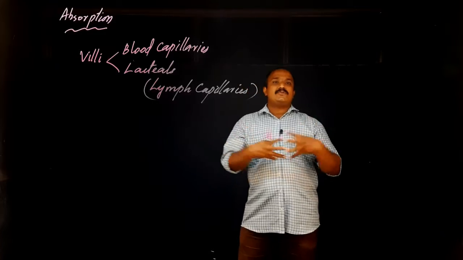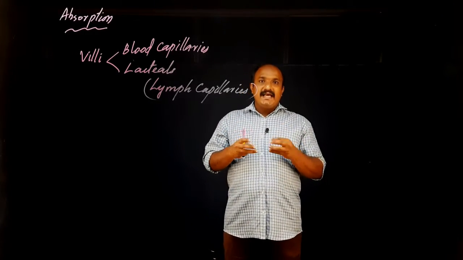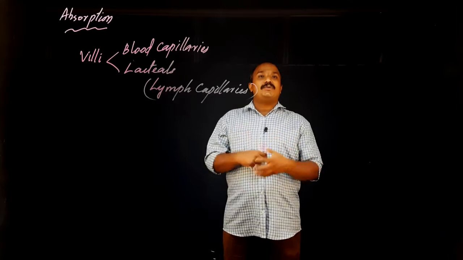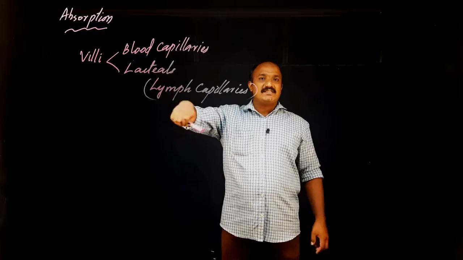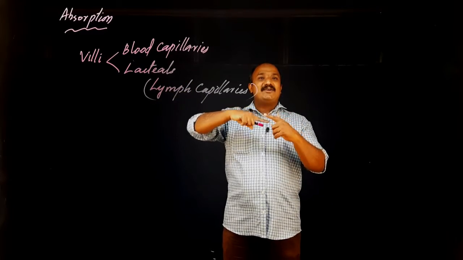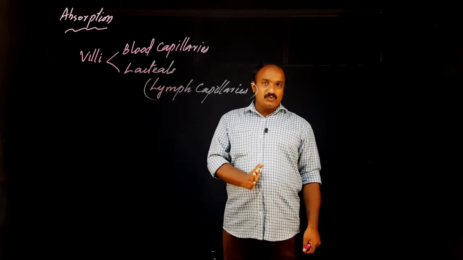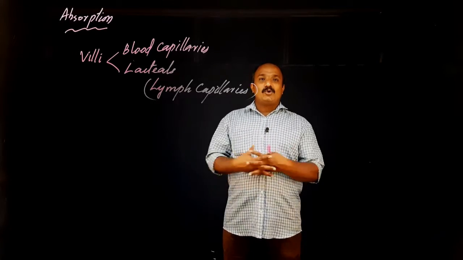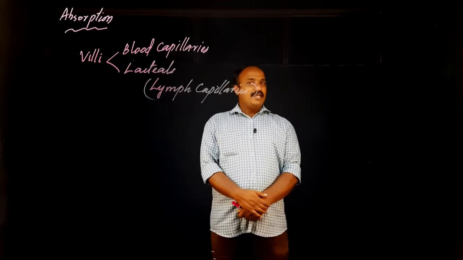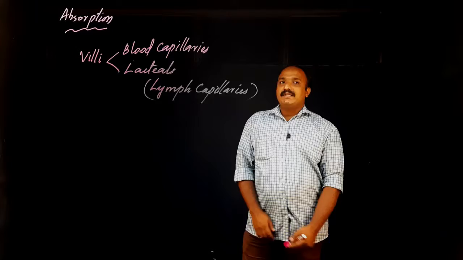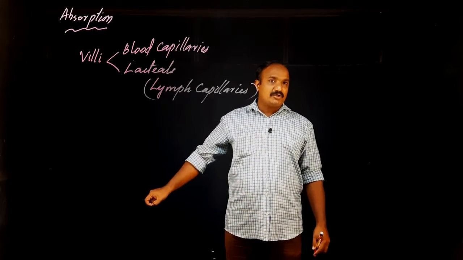So these two types of vessels are present inside the villi, and these vessels absorb the nutrients. For the nutrients to get into these vessels, there is only one layer of cells, the wall is made up of only one layer of tissue. That's why easy absorption can take place. Clear? Yes.